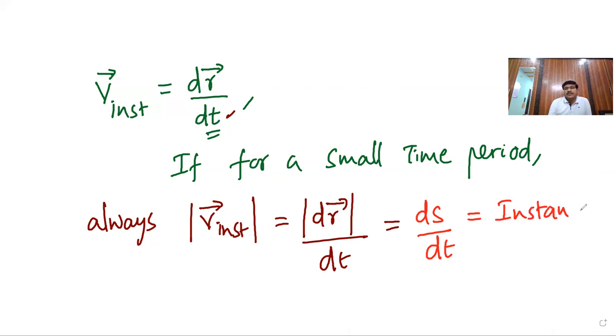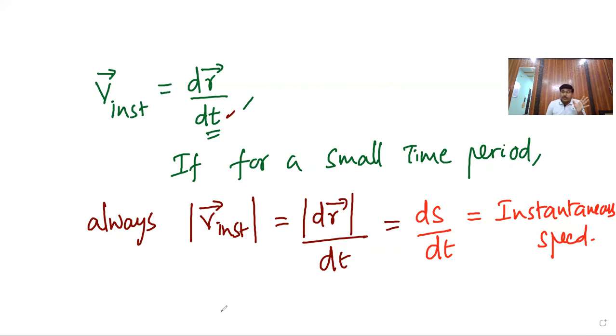Which is nothing but the instantaneous speed. That means the conclusion is that for a very small time interval, instantaneous speed becomes equal to the instantaneous velocity in case of magnitude.